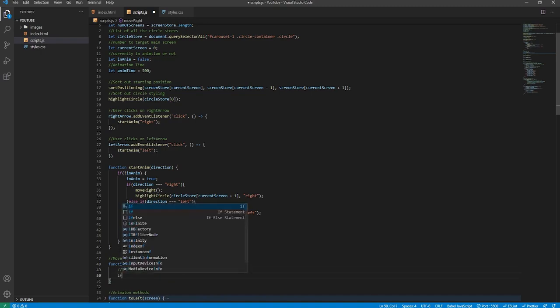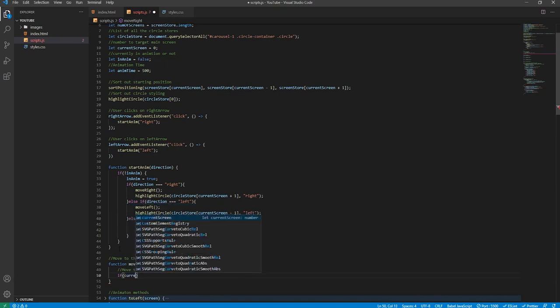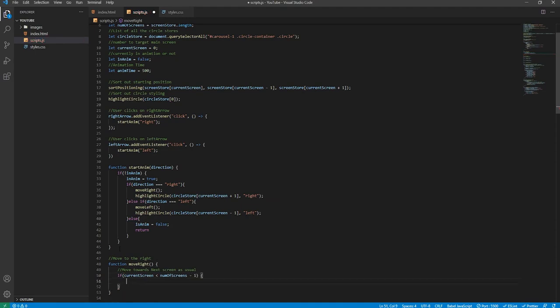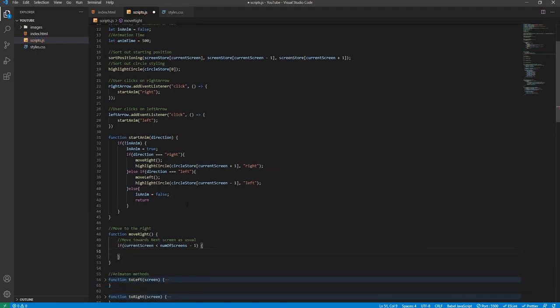New line: if current screen is less than number of screens minus 1. Basically this means if there is still another image waiting on the right and we haven't reached the end of the images, then we can simply move to the right as usual. So we'll say toLeft, and pass in the screen store, the current screen.